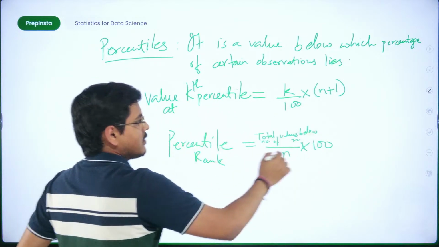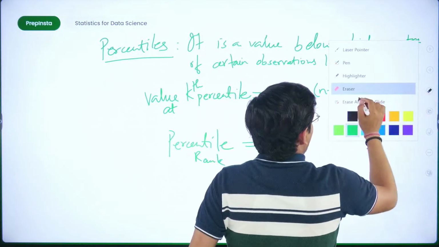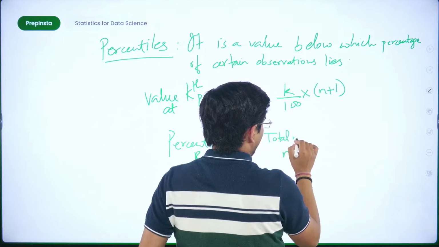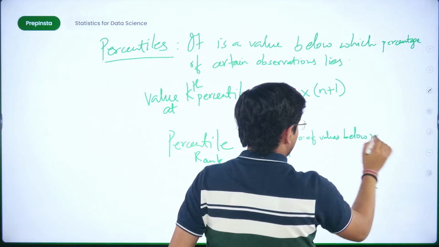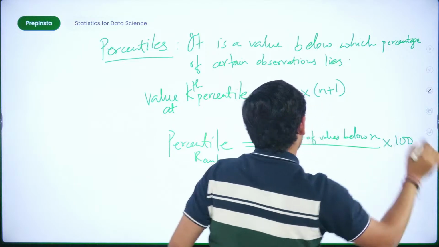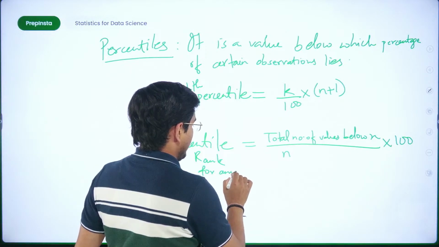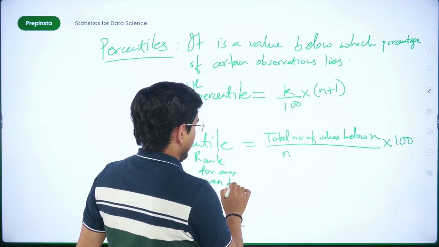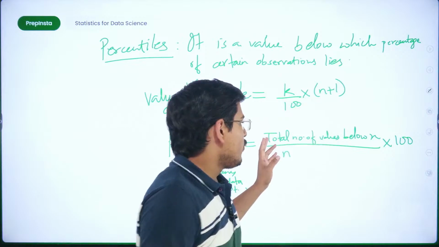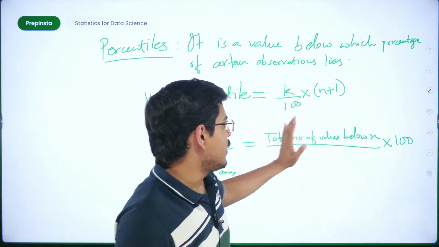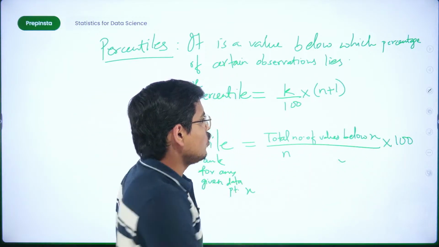The formula for percentile rank is total number of values below X upon n into 100, where n is the total number of values. This is the percentile rank for any given data point X. For any data point X, if we are calculating the percentile, then total number of values below X upon the total values, which is n, into 100 gives you the percentile rank.